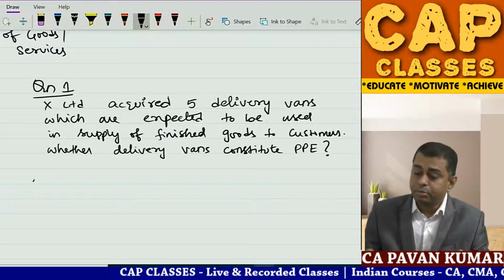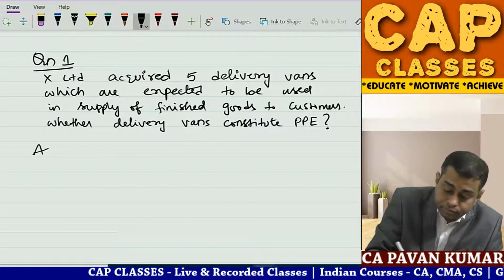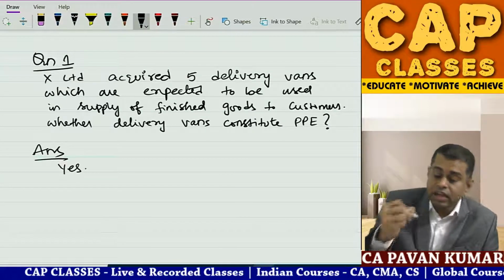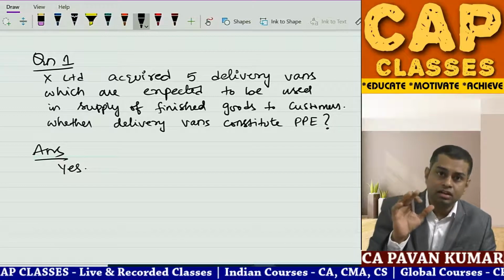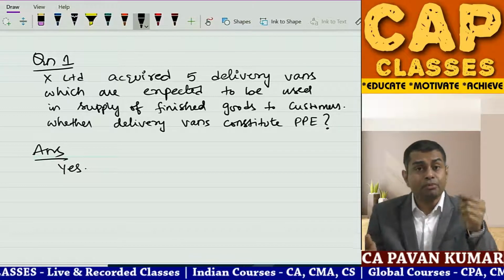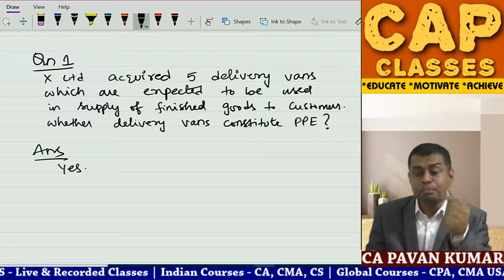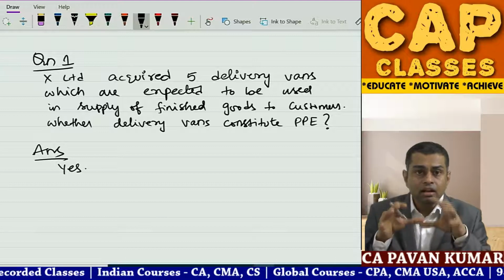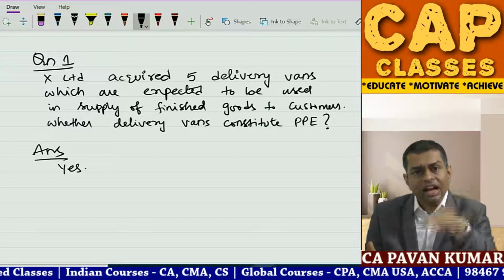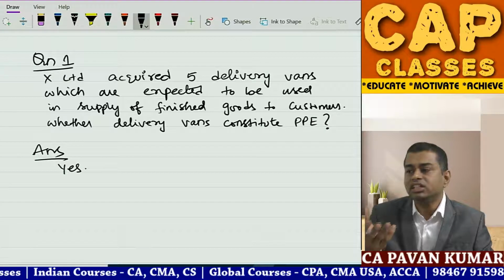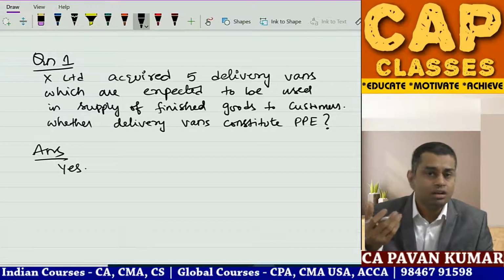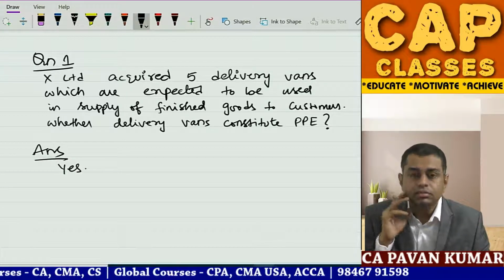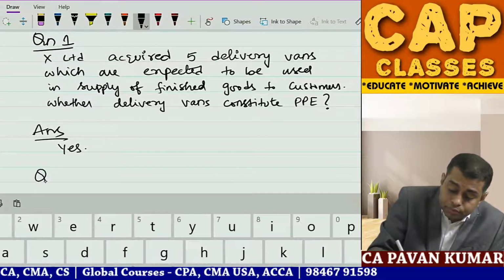Pragati is saying yes, it is PPE. What about others? Everybody is saying yes. Why? Because as per the definition, any asset that is used in the production or supply of goods and services is an item of PPE. Another condition it has to satisfy is more than one period. Obviously, when you are purchasing a truck or a delivery van, you will use it for more than 1 year, no? So yes. Now question number 2.